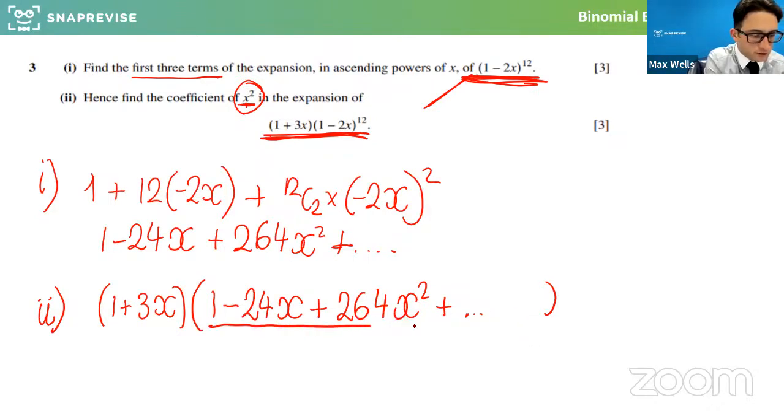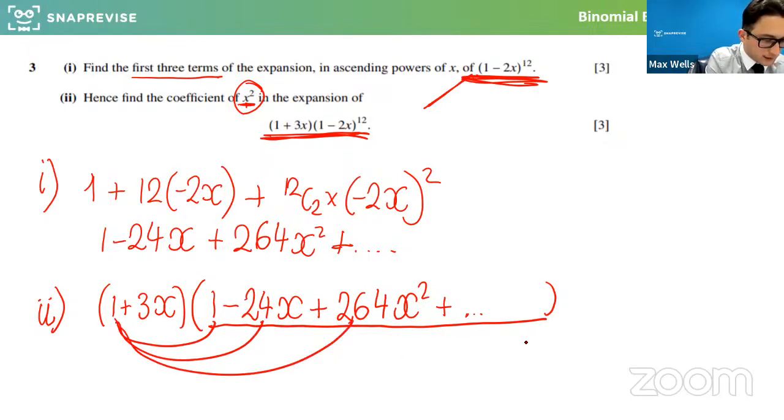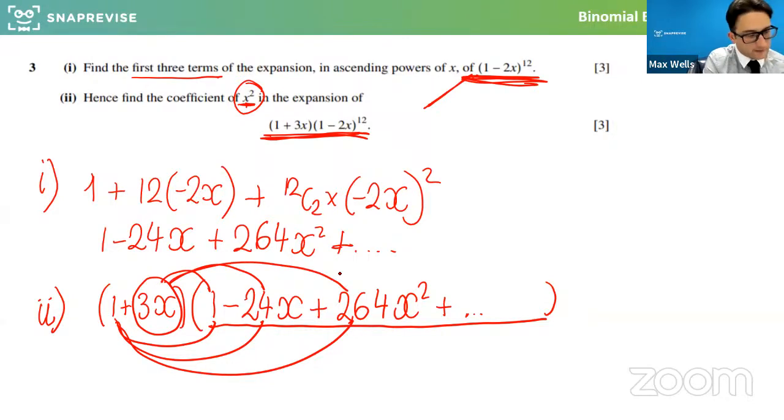So ultimately, across 13 brackets, if I want to know what the x squared term is doing, I'm going to times everything by 1 in here and everything by 3x to expand that final bracket.